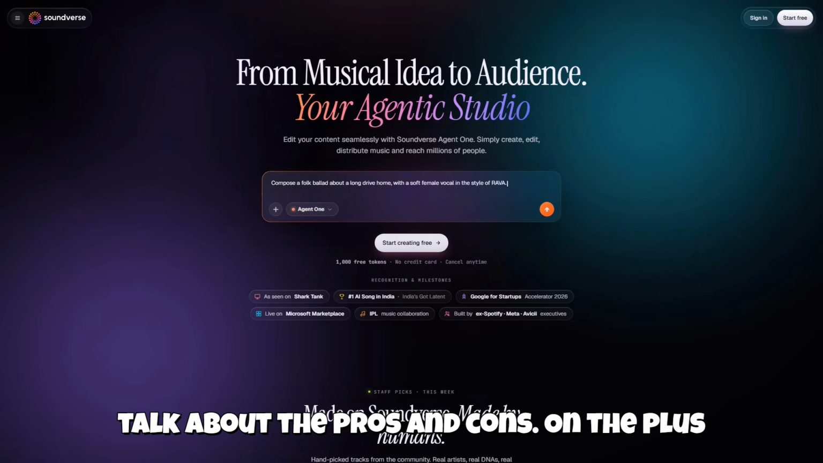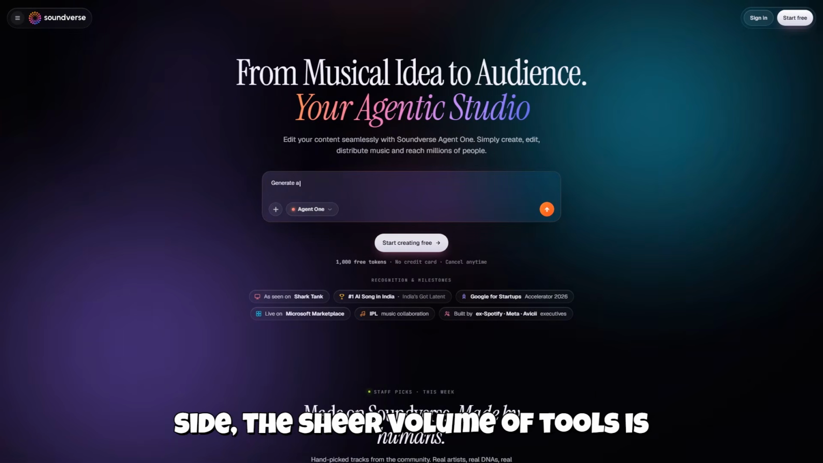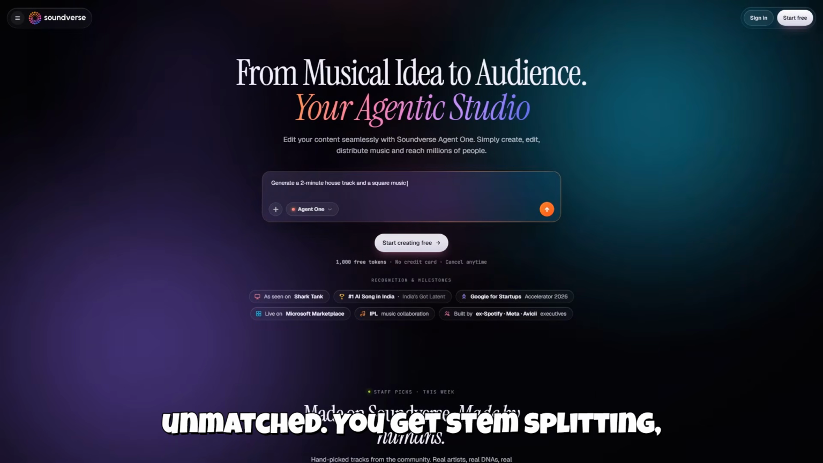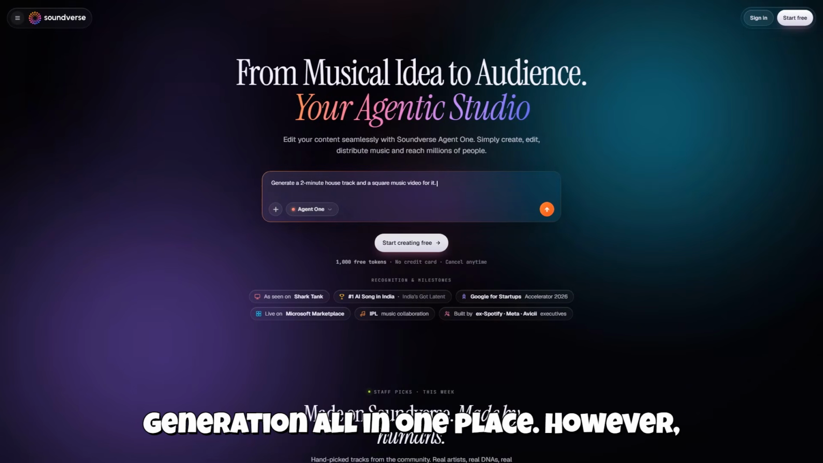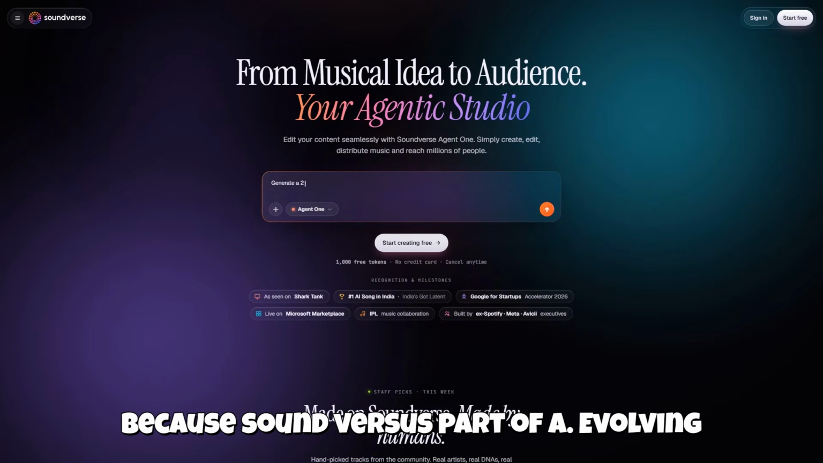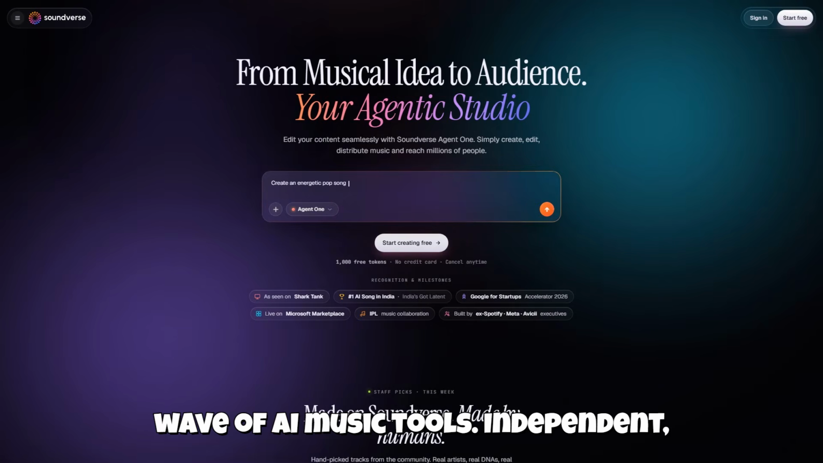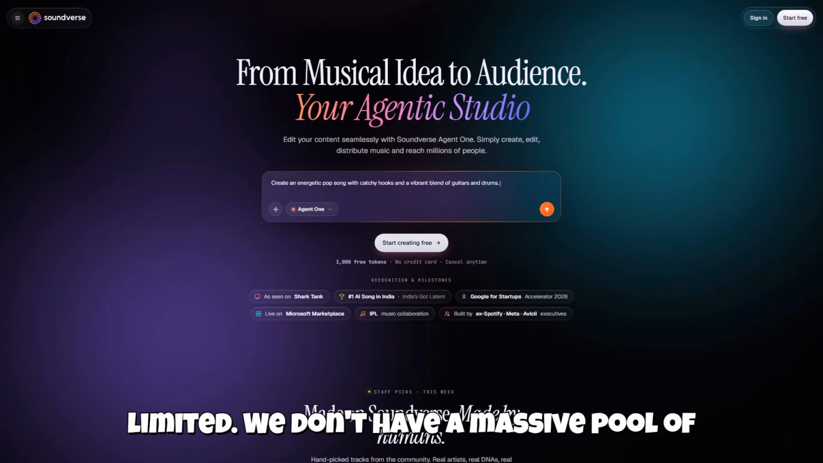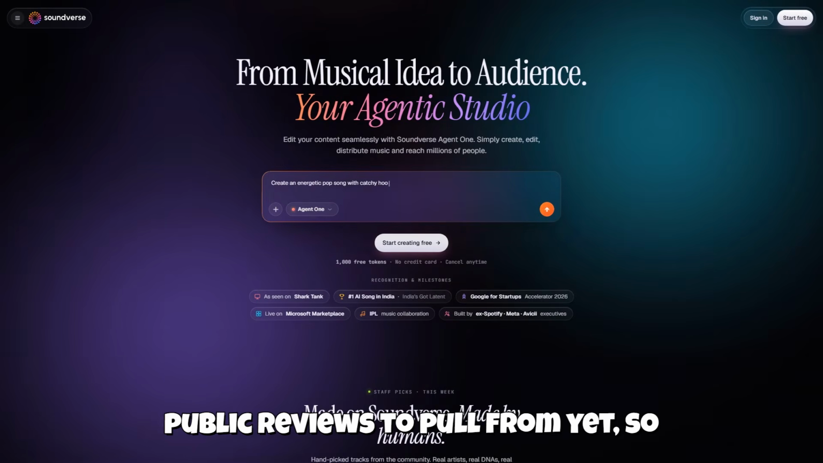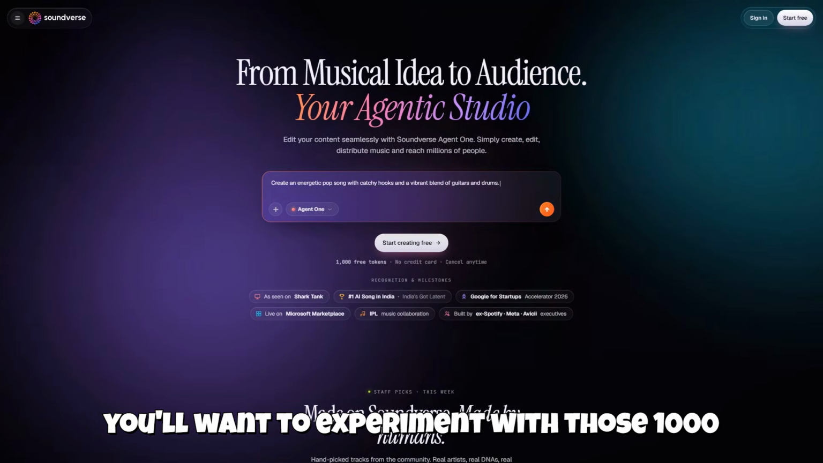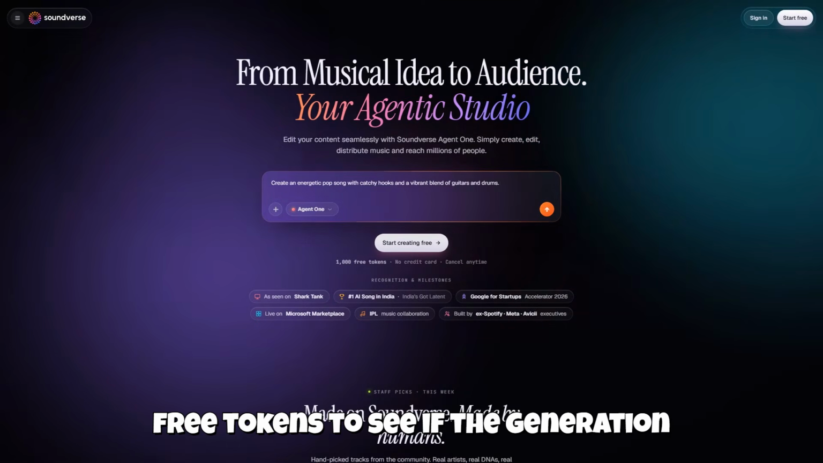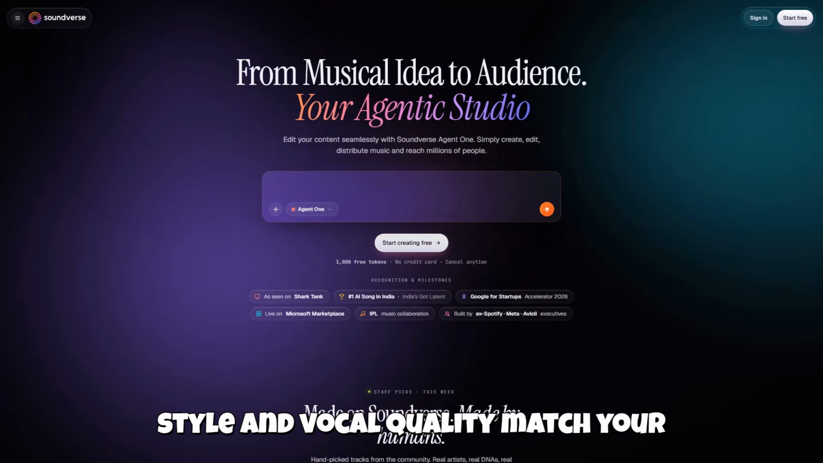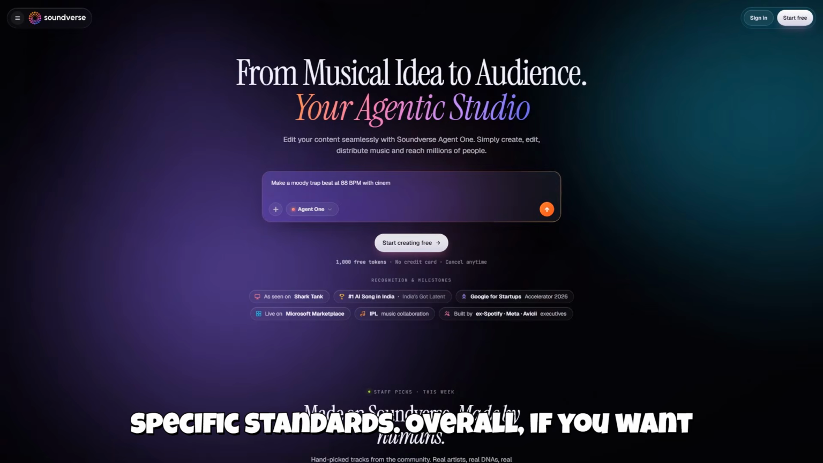Now, let's talk about the pros and cons. On the plus side, the sheer volume of tools is unmatched. You get stem splitting, mastering, text-to-speech, and video generation all in one place. However, because Soundverse is part of a rapidly evolving wave of AI music tools, independent long-term user reviews are still quite limited. We don't have a massive pool of public reviews to pull from yet, so you'll want to experiment with those 1,000 free tokens to see if the generation style and vocal quality match your specific standards.